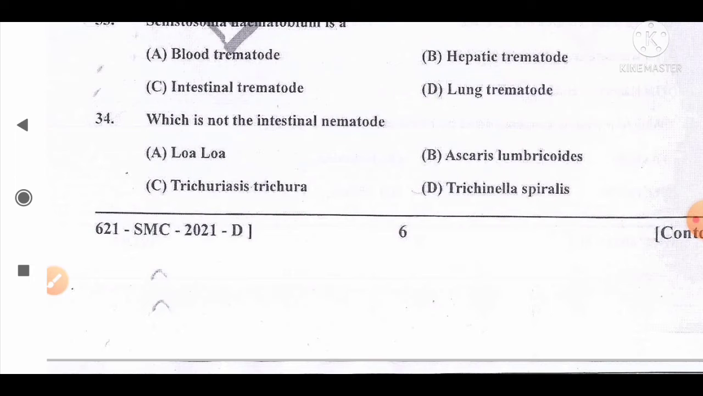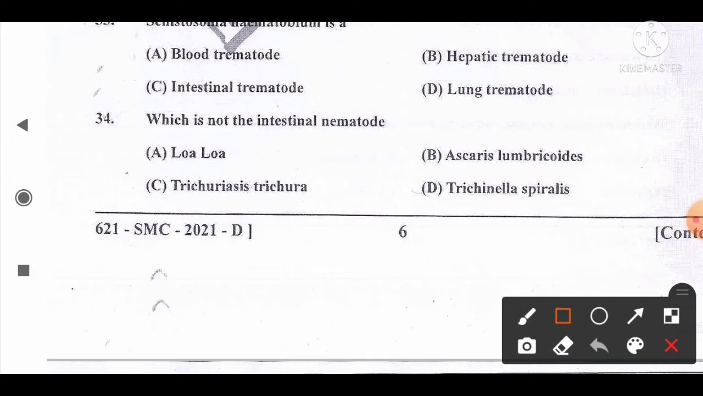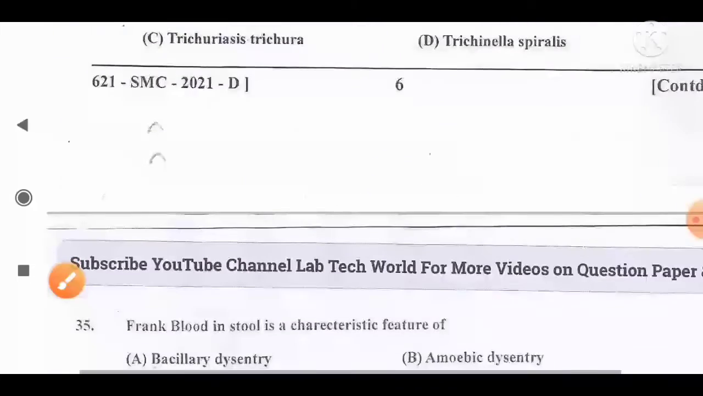Move to the next question, number 34. Which is not the intestinal nematode? And the options are A, Loa loa, B, Ascaris lumbricoides, C, Trichuris trichiura, D, Trichinella spiralis. And the correct answer for this question is option A. Loa loa is not an intestinal nematode, as it is an eyeworm. So option A is the correct answer for this question.